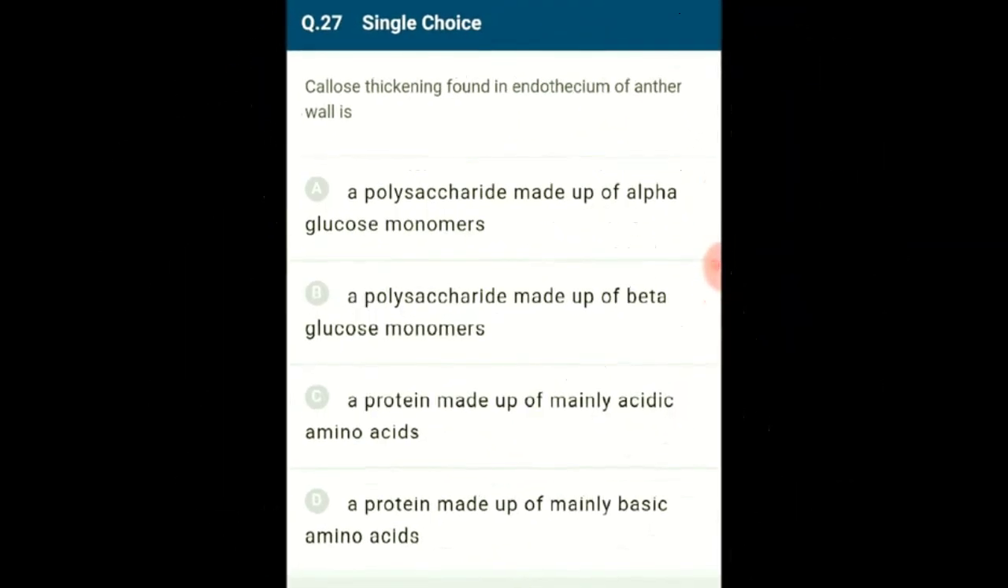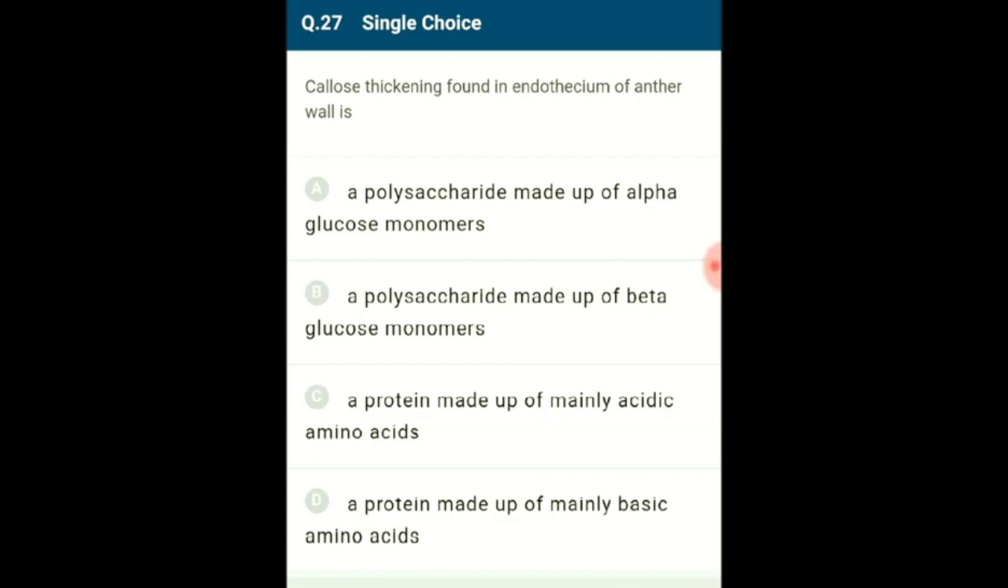Question number 27. Callose thickening found in endothecium of anther valves. Callose is a polysaccharide having repeating units of beta glucose with beta 1,3 glycosidic bond with some beta 1,6 branches. Callose is produced during pollen grain formation, cell plate formation, and also stress response. Callose present in the endothecium helps in dispersion of pollen grains.